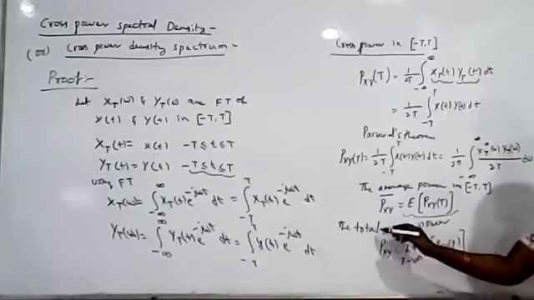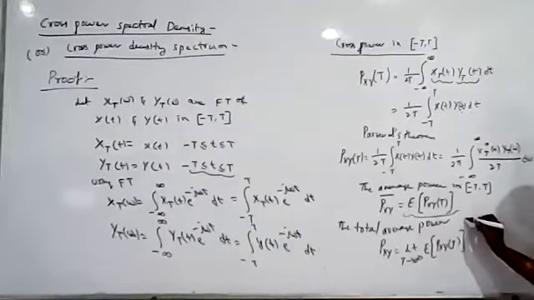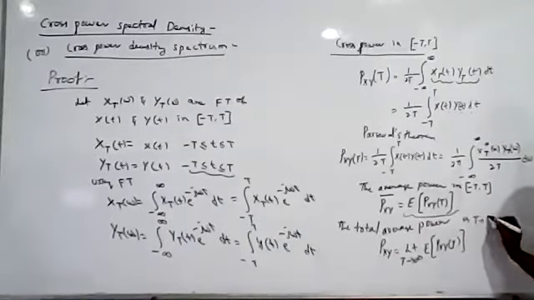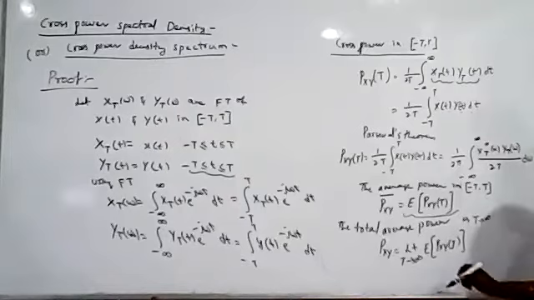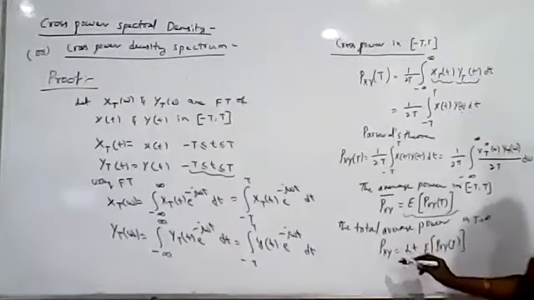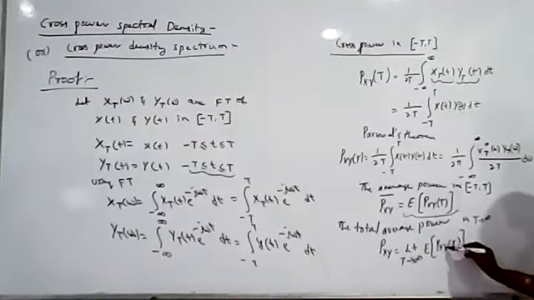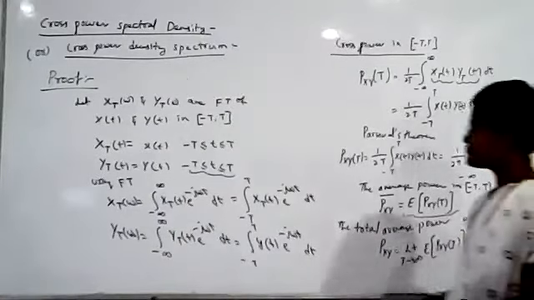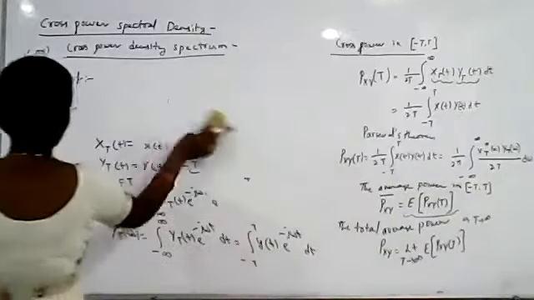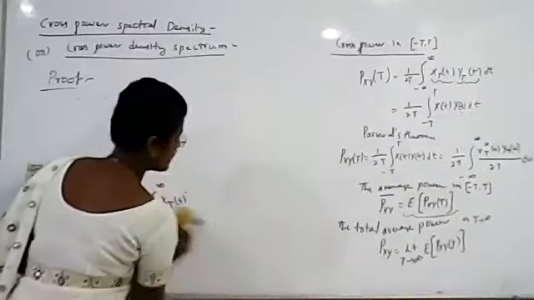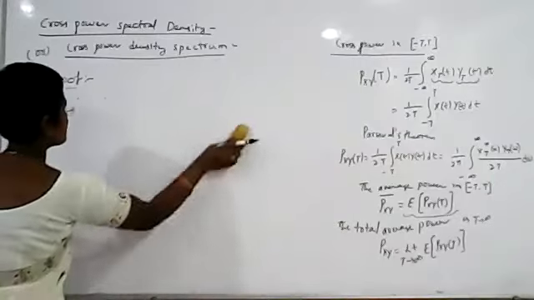Now we want to find the total average power as T tends to infinity. So if T tends to infinity, the total average power Pxy is equal to the limit T tends to infinity of the expected value of Pxy(T). We already found Pxy(T), so we just substitute.